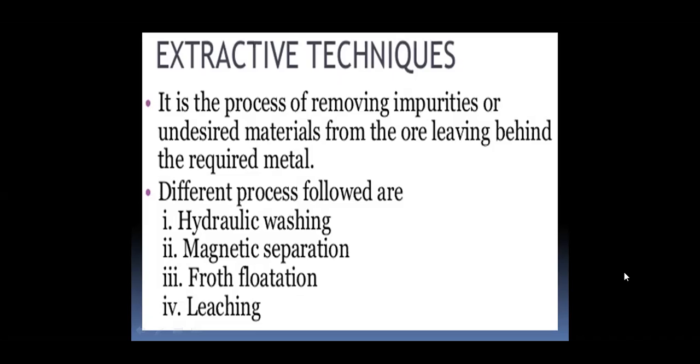Then extractive techniques. It is a process of removing impurities or unwanted materials from the ore, leaving behind the required metal. The different processes followed are hydraulic washing, magnetic separation, flotation, leaching.